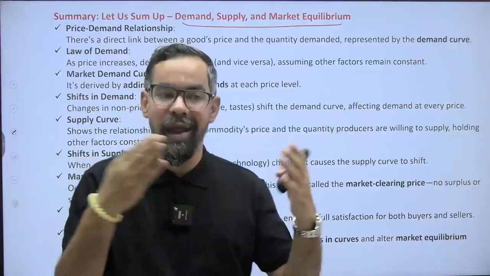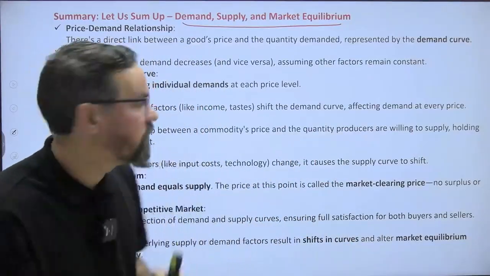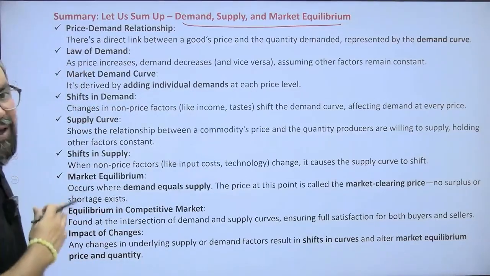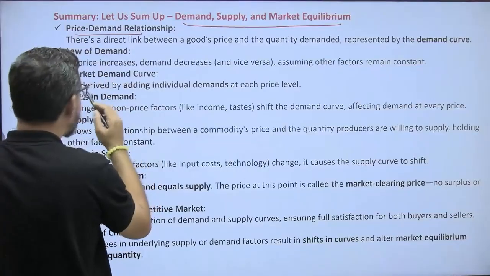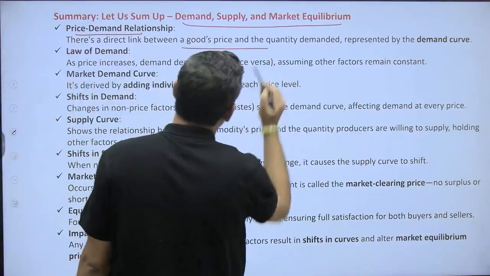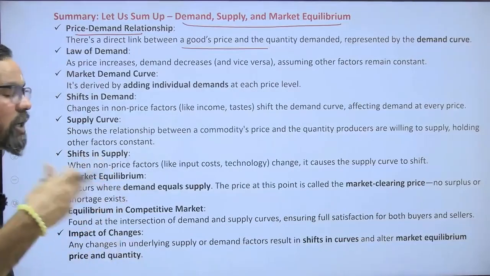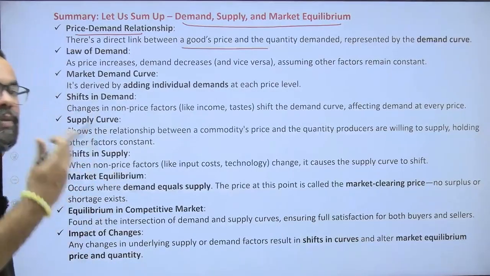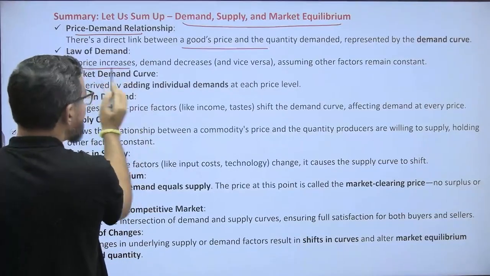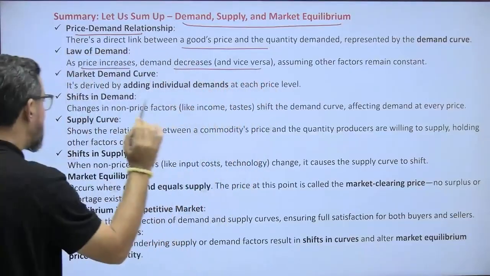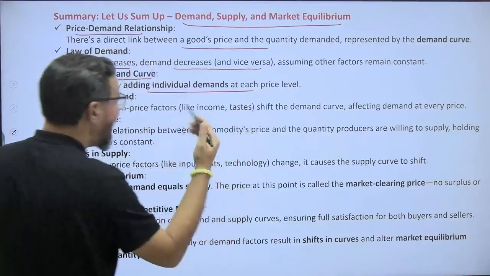And for monetary and fiscal policy, for overall money supply, we have the IS and LM curve, right? So to understand that, this is very important. Price demand relationship: there is a direct link between goods prices and the quantity demanded, represented by the demand curve. So if prices increase, quantity demanded will decrease. If price decreases, quantity demanded will increase. So the law of demand: as price increases, demand decreases, or vice versa. Market demand curve is derived by adding individual demand at each level.